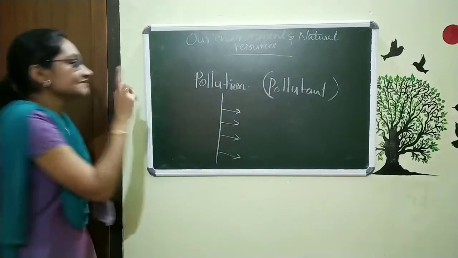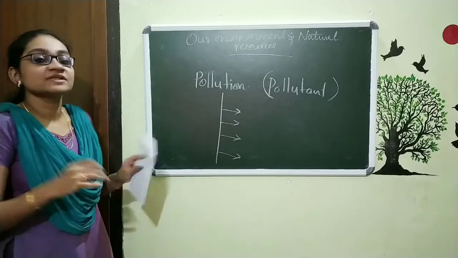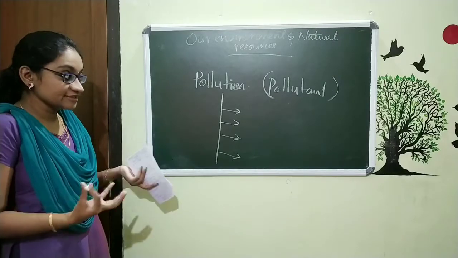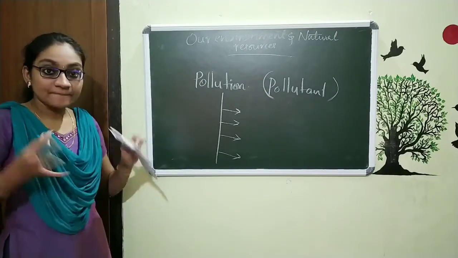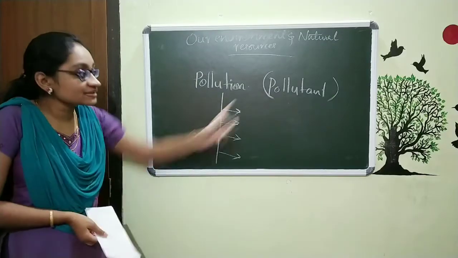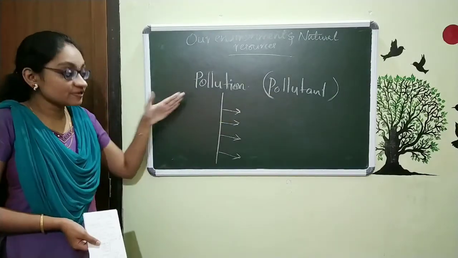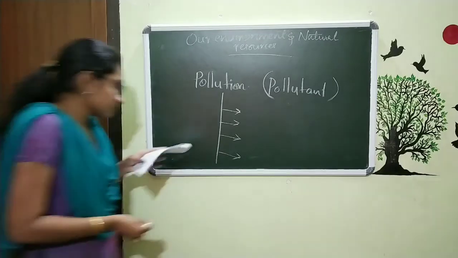There are different types of pollution. Whatever produces pollution, we call it a pollutant. So the harmful mixing of substances or harmful changes in our environment by some things is called pollution, and those things are pollutants.